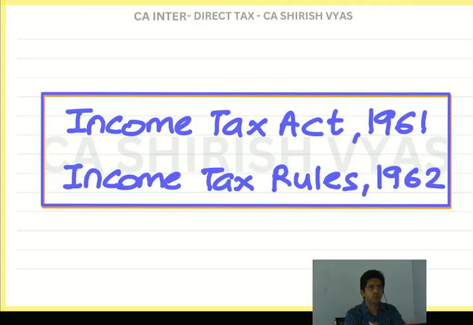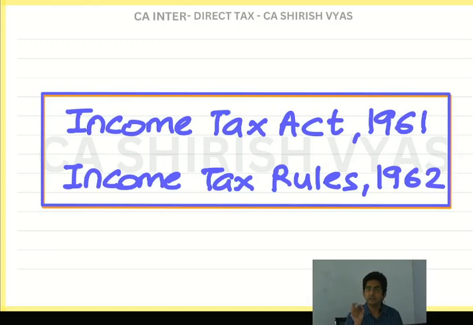So every year the rule changes, and you are not expected to have the knowledge of all years. You are expected to have the knowledge of 1 year. And you know what your year is? Financial year 24-25. You have to stick to that year. Whatever rules I am going to teach you are applicable for the financial year. Did you notice, financial year? We never talk calendar year in income tax. Income tax is always April to March. Calendar year is January to December, but I didn't say calendar, it is financial year. So it is April to March.